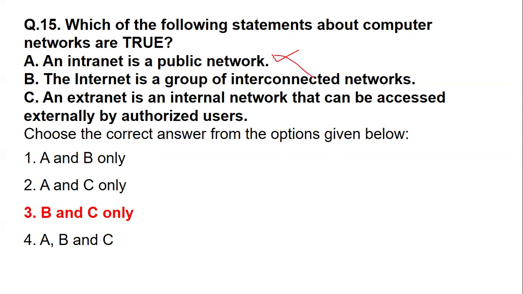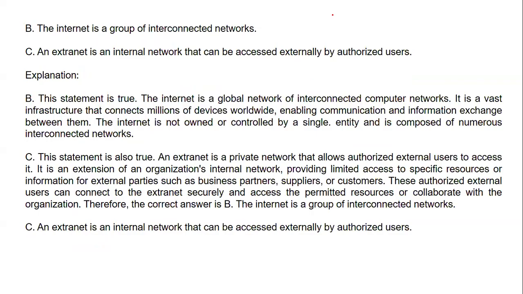So this stands to be false. Internet, yes, it's a group network. Extranet can be accessed only by the authorized user. So statements B and C stand to be correct, right? As I said, the internet is a group of interconnected networks, and an extranet is an authorized network. So statements B and C stand to be true, and A is not a public network, it is a private network, right?